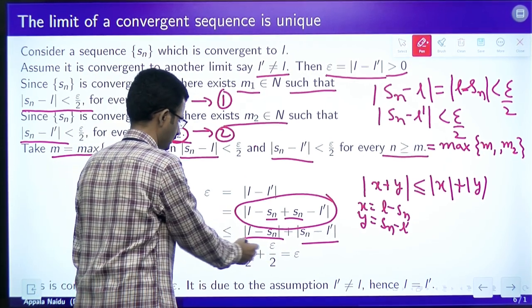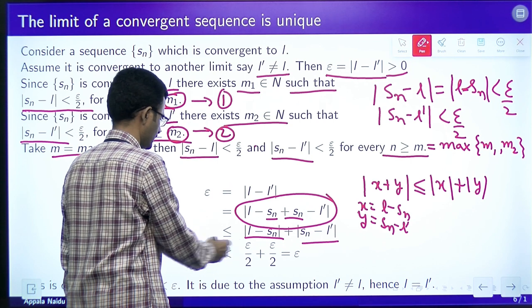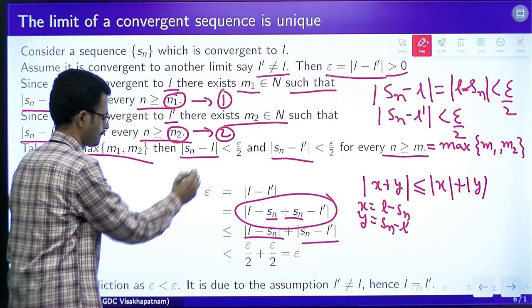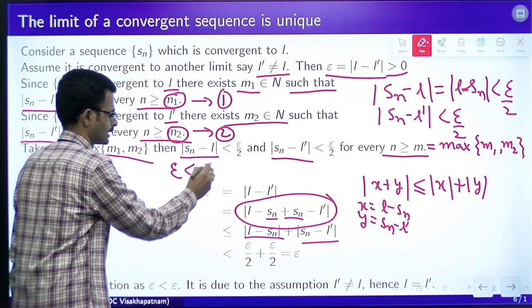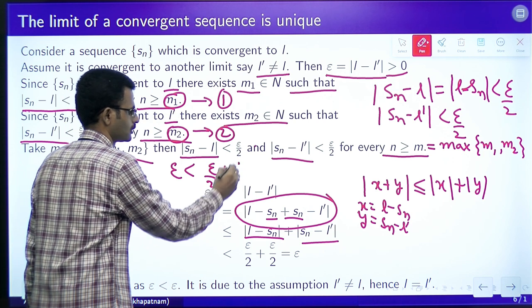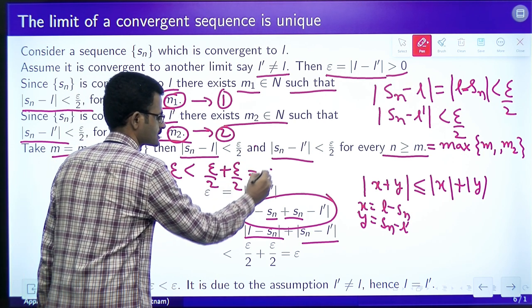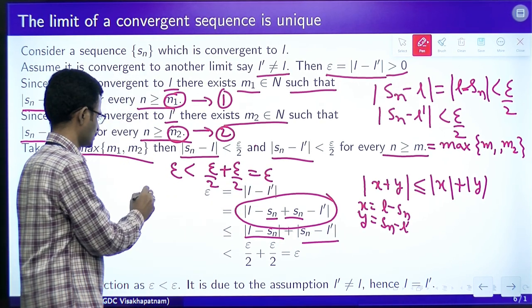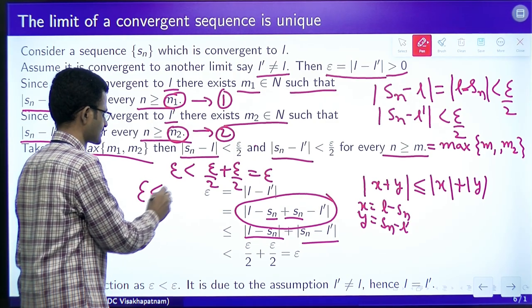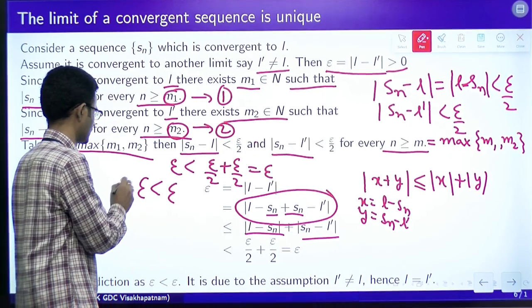So, together what are we going to get? Epsilon is less than epsilon by 2 plus epsilon by 2, which is epsilon. So epsilon less than epsilon, where epsilon is greater than 0.